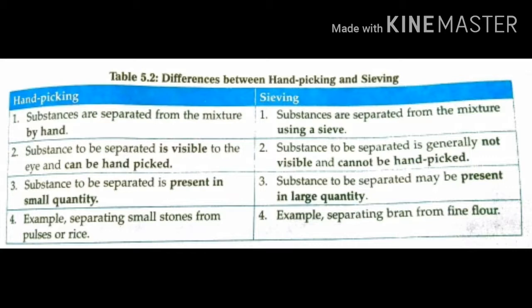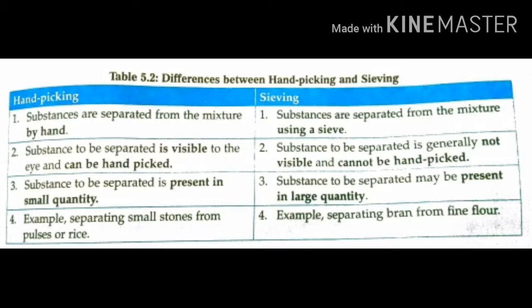So we use a sieve. Examples: separating small stones from pulses or grain by hand picking, and separating bran from fine flour by sieving.